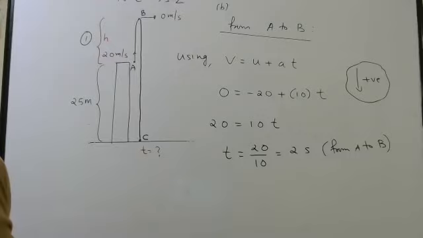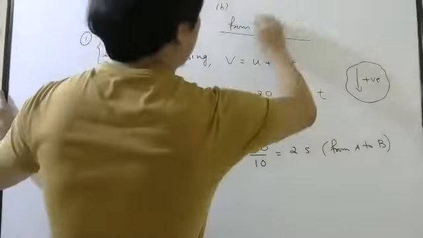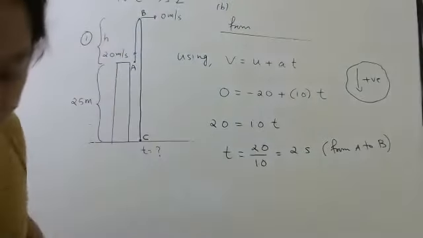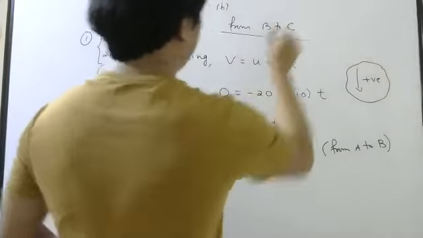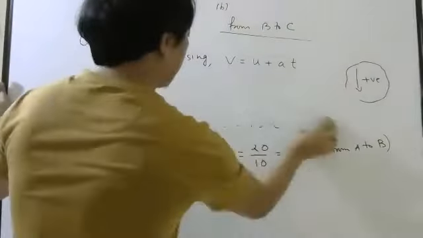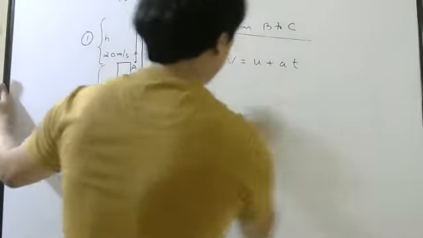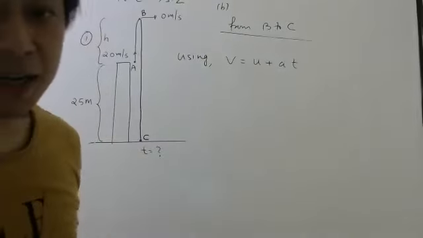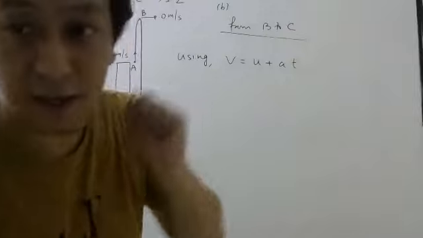Done? Okay. Now let me apply the equation from B to C. Can I use this same formula again? If I write B to C, C is my final point.